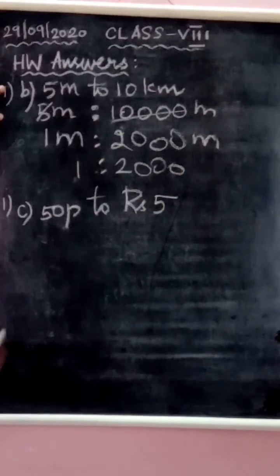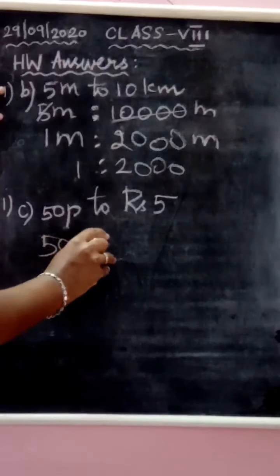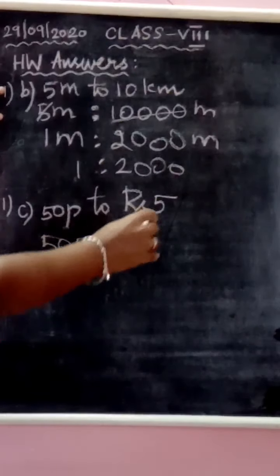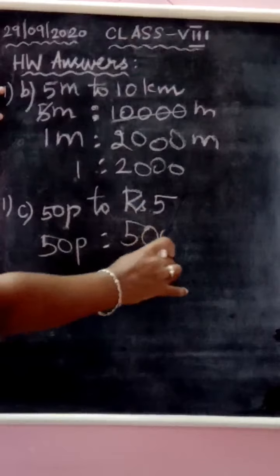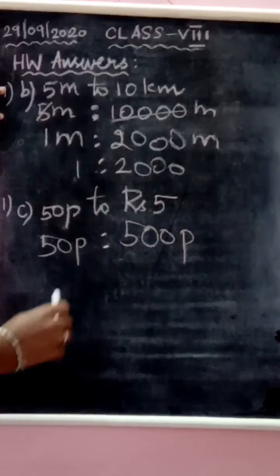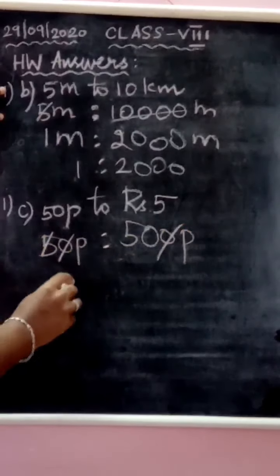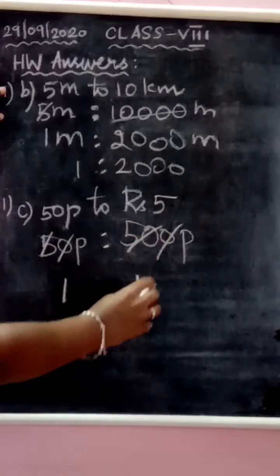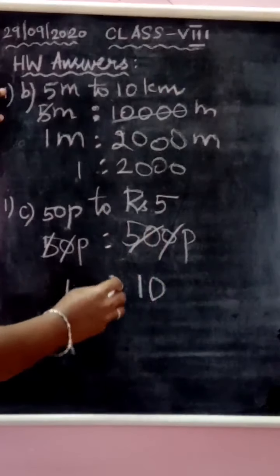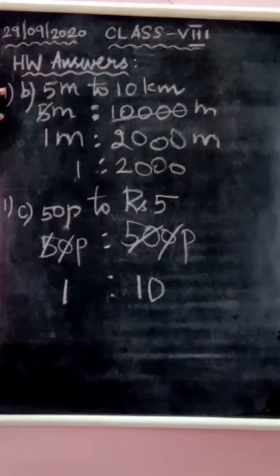Okay. Next coming to this one, 50 paise to rupees 5. So this one also you can write as 50 paise is to, instead of rupees 5 you can write 500 paise. So now, 1 rupee is equal to 100 paise, right? So 5 rupees is equal to 500 paise. Next you can cancel out 0, 0. Then 5 ones are 5 and 5 tens are 50. So 1:10 is the ratio of this statement. Is it clear, children?